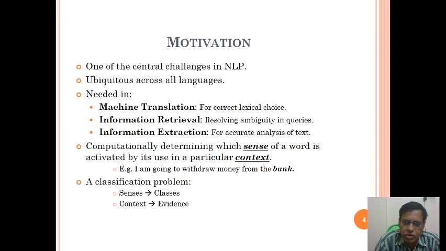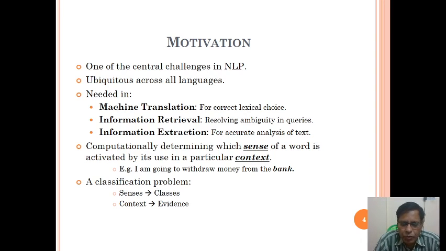When we are talking about something that is related to many ways, there is confusion. It is also needed in machine translation, where there is confusion for correct lexical choice.